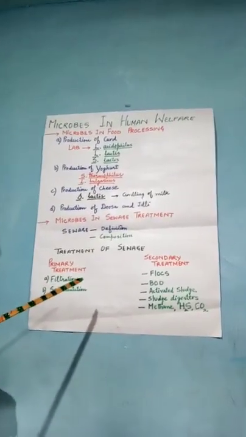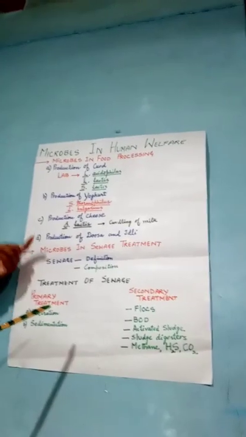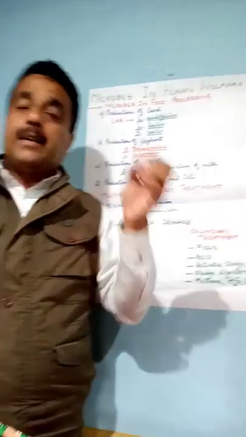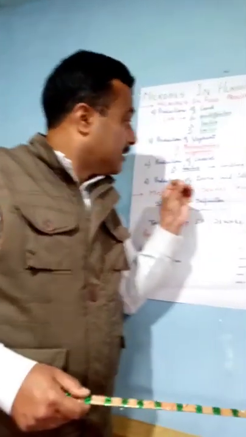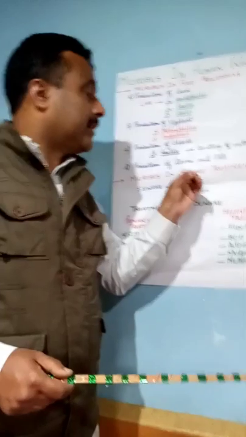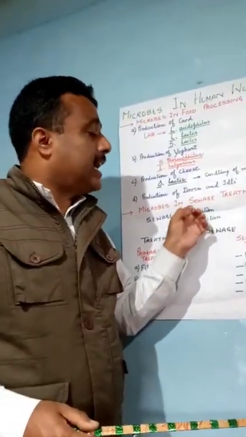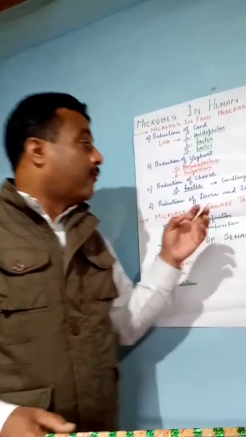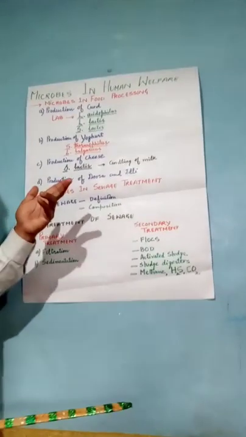The ripening of the milk is done with the help of different strains of bacteria. Depending upon the ripening process, around 400 types of cheese are produced.